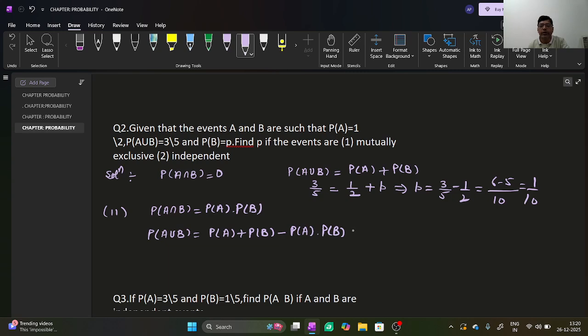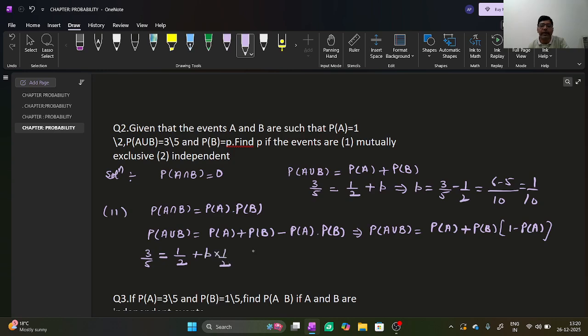You can write this implies probability of A union B is equal to probability of A plus probability of B, common from the last two terms, 1 minus probability of A. In this question, probability of A union B is equal to 3 by 5, given, and probability of A is equal to 1 by 2, given. Probability of B is P, and 1 minus 1 by 2 is 1 by 2.